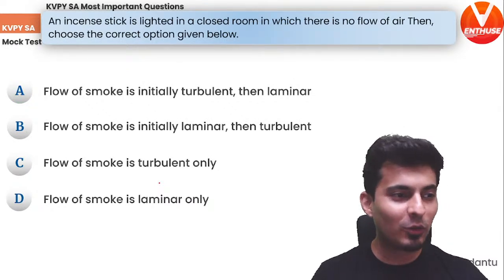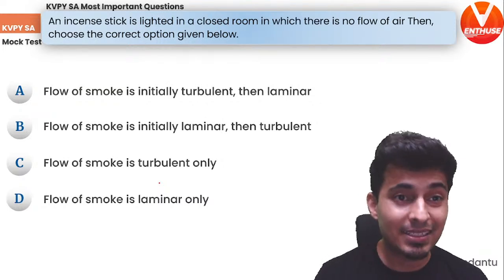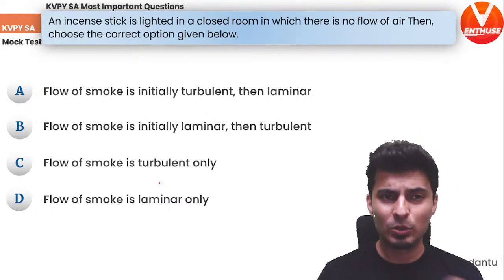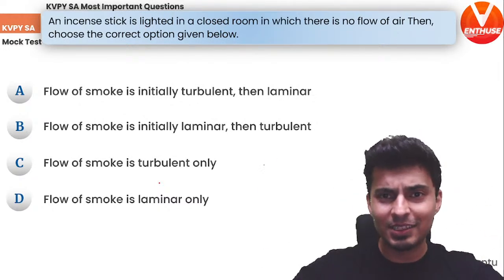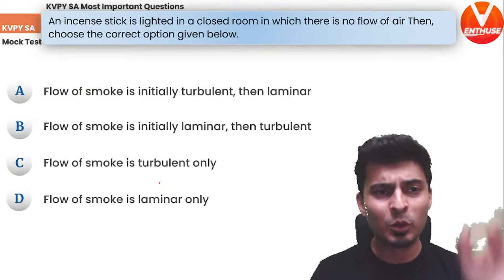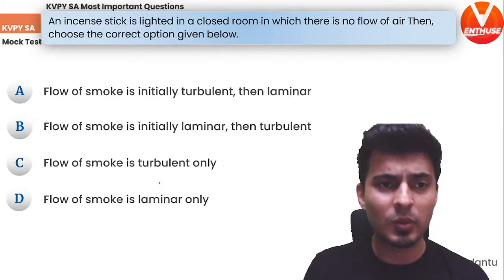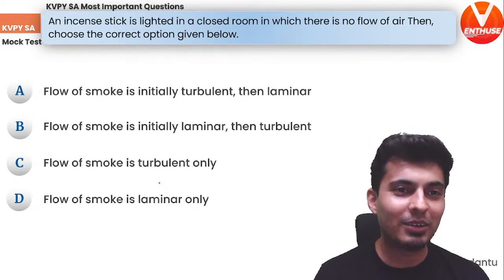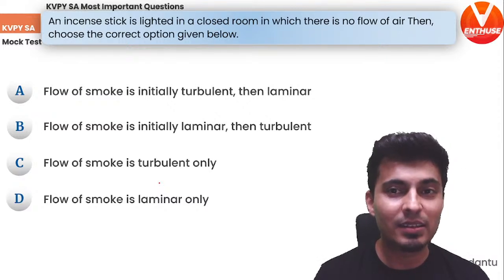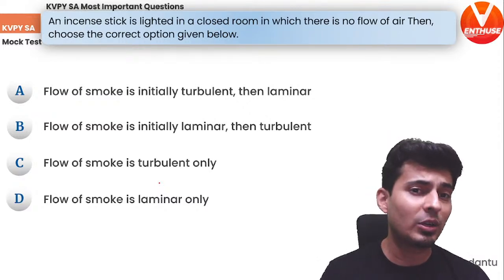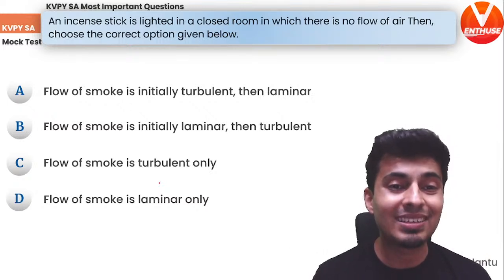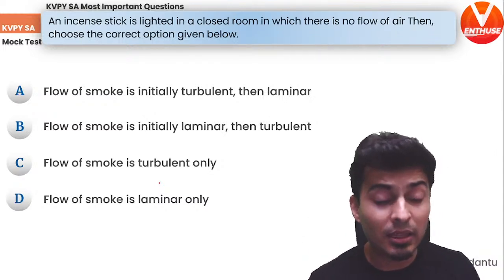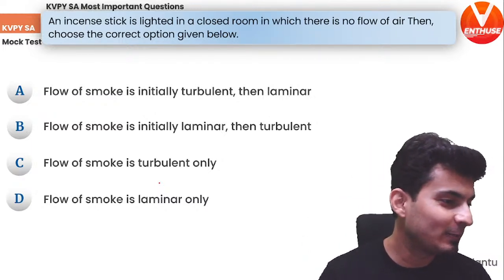Here we have a question on fluids now. There is an incense stick. Incense is that agarbatti. Everybody knows this. You might have used this in some puja, or you might have seen it in some function. The smoke which comes out from the stick is also very pleasant to smell. Okay, so you have an incense stick and it is lighted in a closed room in which there is no flow of air. Then choose the correct option below. A: the flow of the smoke is initially turbulent, then laminar. B: the flow is initially laminar, then turbulent. C: the flow is turbulent only. D: the flow is laminar only.